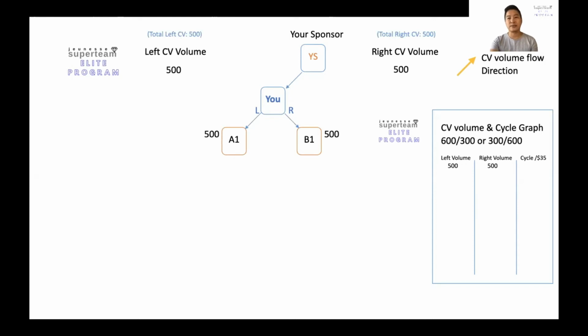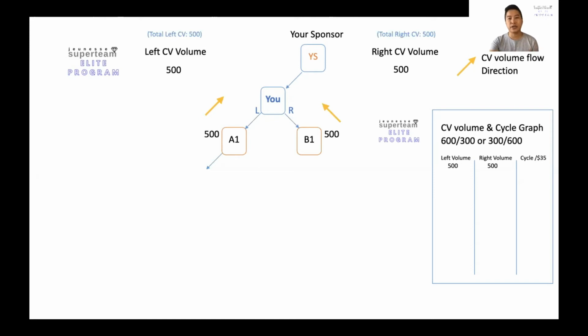If you look at the graph, are you able to satisfy this equation in order to have a cycle? Think about it. You should not be able to do that yet. The points will keep accumulating, and with 500 you cannot even subtract 600 from there. So you will not be able to enjoy a cycle yet. I'm going to go through the illustration, and this arrow points to how the flow of the points goes. It flows to your left if the person is on your left, and flows to your right if the person is on your right.